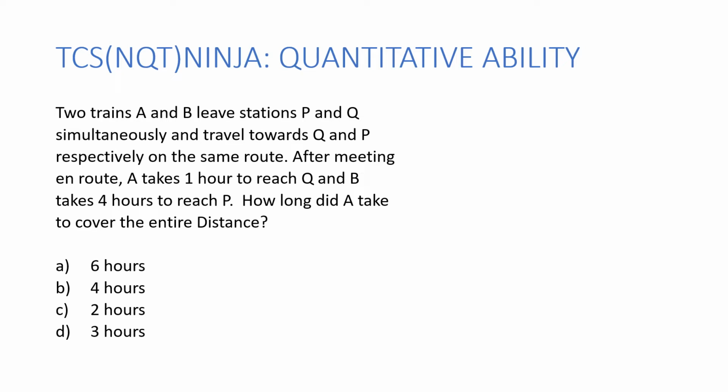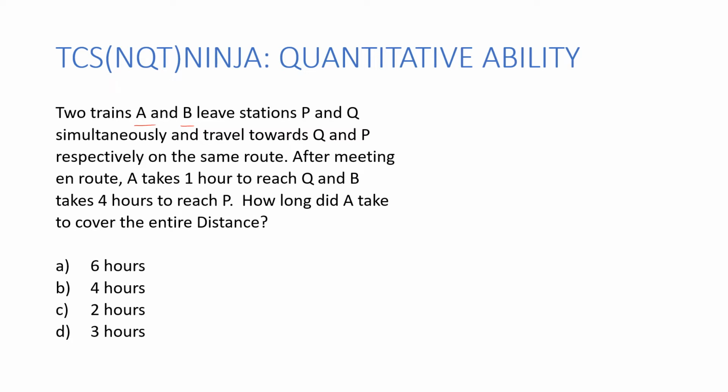The second question is also very interesting on speed, time, and distance. Now, what does it say? It says there are two trains, A and B, and they happen to leave stations P and Q simultaneously and travel towards Q and P respectively on the same route. After meeting en route, A takes 1 hour to reach Q and B takes 4 hours to reach P. Finally, they ask, how long did A take to cover the entire distance?